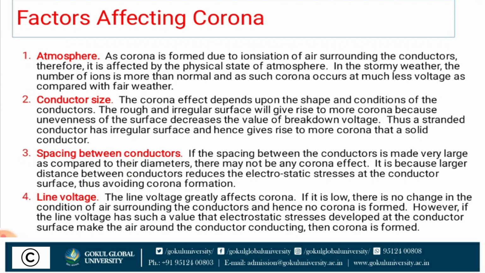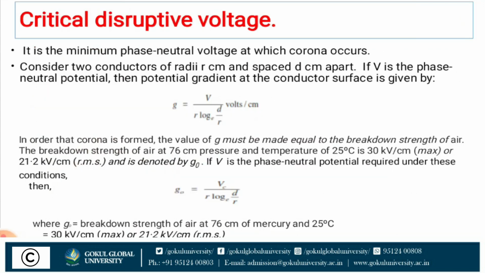As we know, if you increase the voltage, the stress on the conductor increases, and the potential difference between the two conductors also increases. If the potential difference increases, then the stress on the air between the two conductors also increases, so the air starts to ionize and a spark takes place, so the corona effect also takes place.